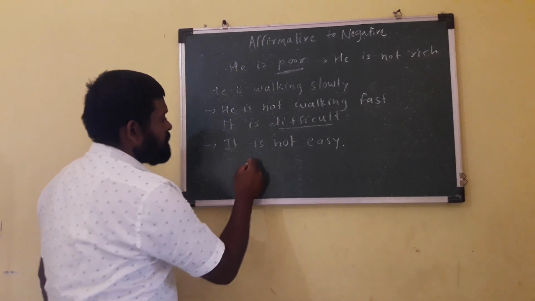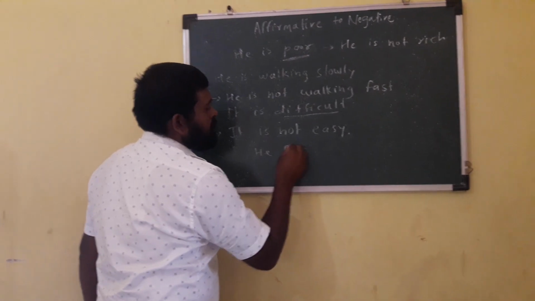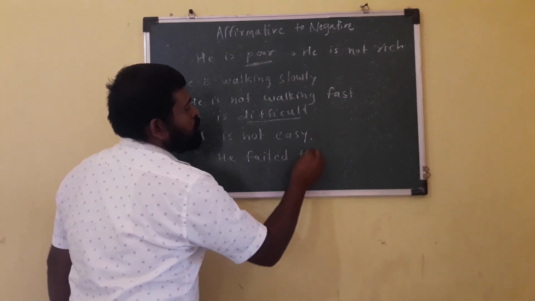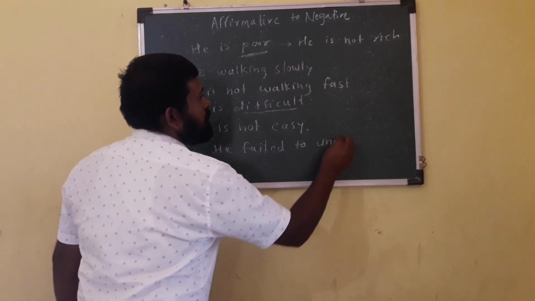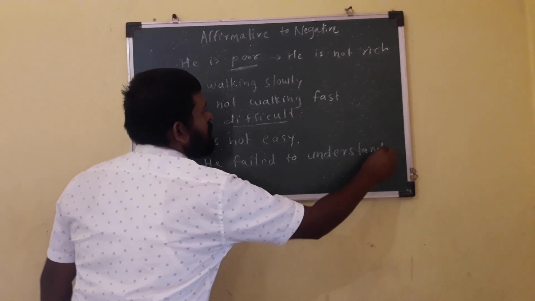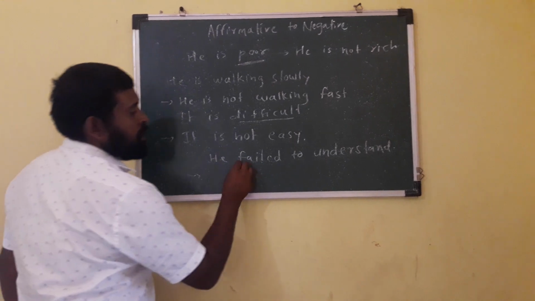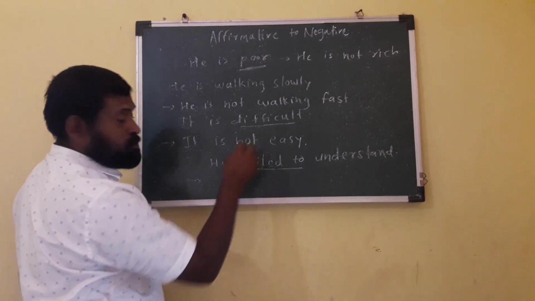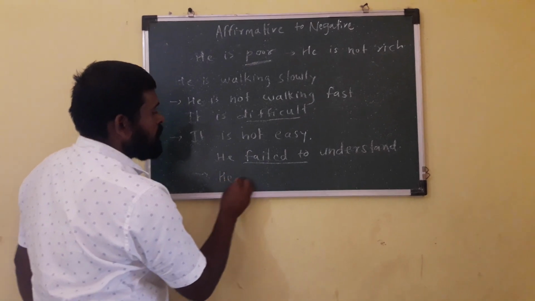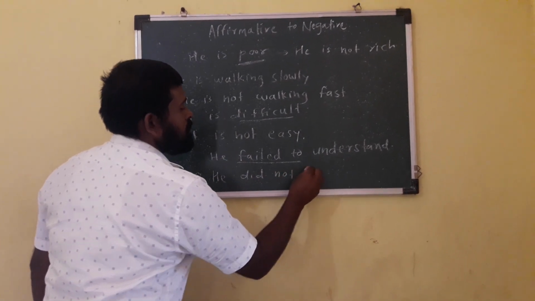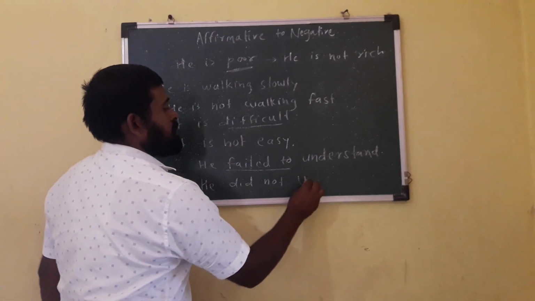Another example, he failed to understand. Here, failed to. We have to use did not in place of failed to. So, he did not understand.